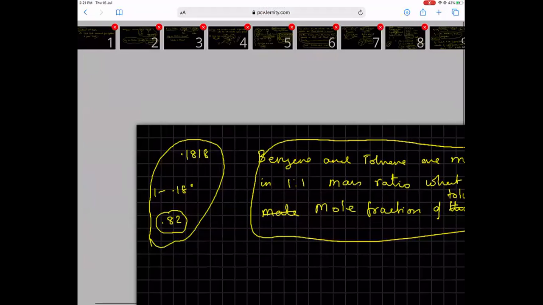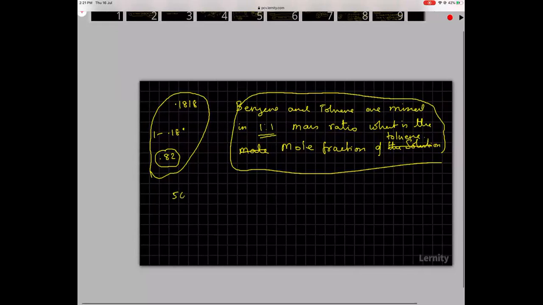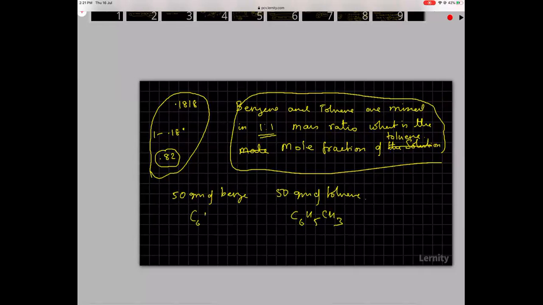So in this, what am I telling you? I am telling you that the mass ratio is 1:1. That means if there is 50 grams of benzene, there is 50 grams of toluene. Now what is toluene? Toluene is C6H5CH3. What is benzene? C6H6.